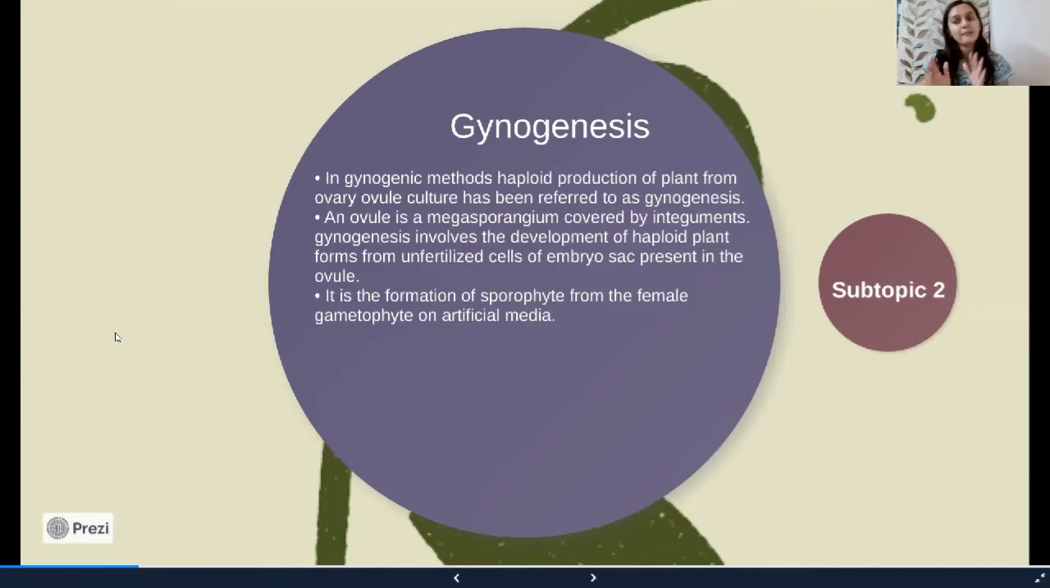Gynogenesis involves the development of a haploid plant from the unfertilized cell. Remember, in gynogenesis or androgenesis, as haploid plantlets are formed, they are unfertilized, and half the number of chromosomes is present in such plants. It is the formation of a sporophyte from a female gametophyte on an artificial medium. So this is the second definition. We can say gynogenesis is the formation of a sporophyte from a female gametophyte on an artificial nutrition medium. And we can also add that we provide aseptic conditions for the development of the gametophyte.